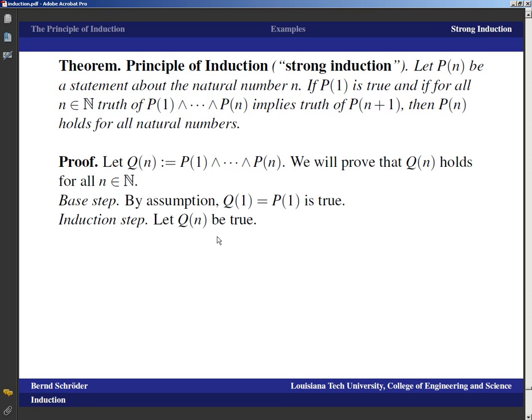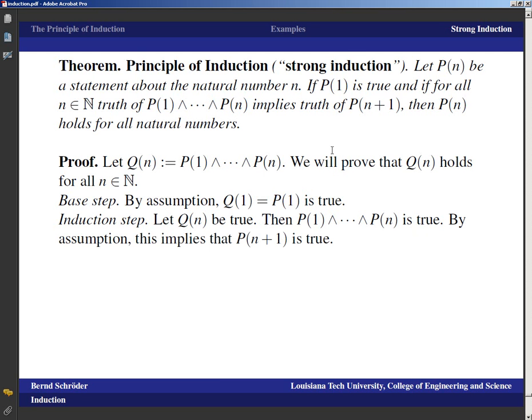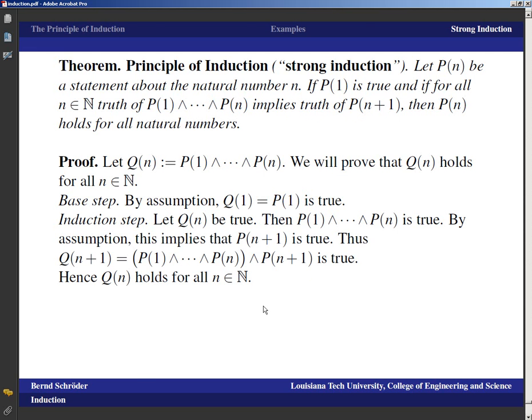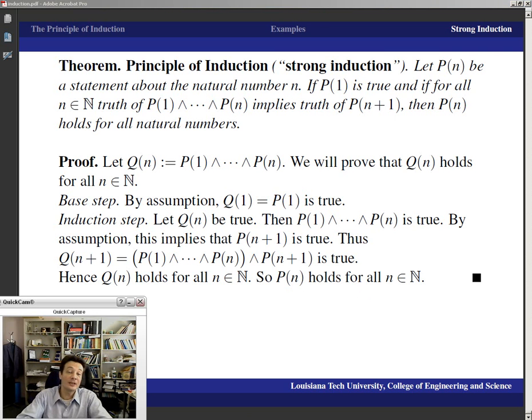And the induction step is that we let Q of n be true. Then that means, because Q of n is P of 1 and all the way through P of n, that is true too. And by assumption, that means that P of n plus 1 is true. Okay. But that means that Q of n plus 1, which is P of 1 through P of n and P of n plus 1, we know now that that is true. And that means Q of n holds for all n by the principle of induction. And that means P of n holds for all n. And we are done.